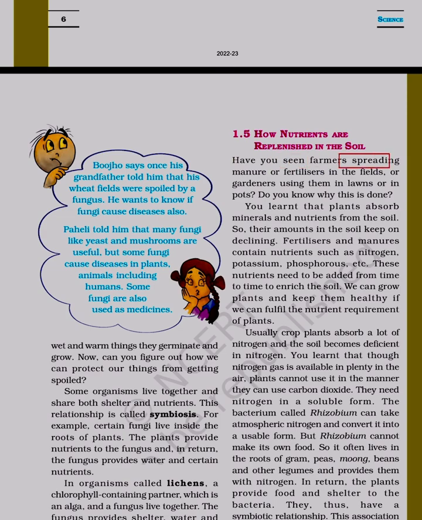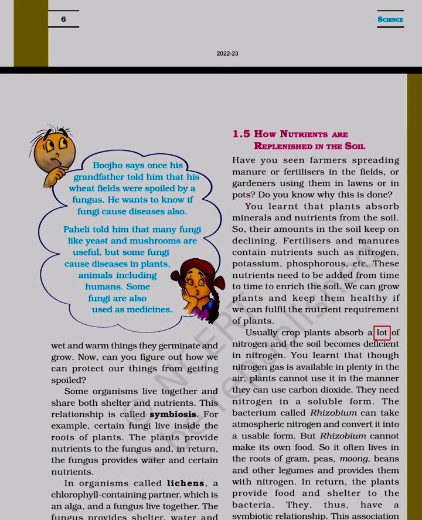1.5 How nutrients are replenished in the soil. Have you seen farmers spreading manure or fertilizers in the fields, or gardeners using them in lawns or in pots? Do you know why this is done? You learned that plants absorb minerals and nutrients from the soil, so their amounts in the soil keep on declining. Fertilizers and manures contain nutrients such as nitrogen, potassium, phosphorus, etc. These nutrients need to be added from time to time to enrich the soil. We can grow plants and keep them healthy if we can fulfill the nutrient requirement of plants.